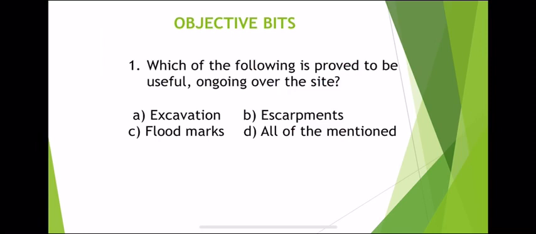Which of the following is proved to be useful on going over the site? Means, what are the useful things we are going to do in the site? Excavation. In the site we are going to excavate the soil. Escarpment means a long steep slope, especially one at the edge of a plateau or separating different areas of land at different heights. Means we are also doing escarpments. Flood marks to find out the water level in the particular ground, either it is in a saturated state or unsaturated state. We are doing all the things. Excavation, escarpments and flood marks are useful in the site. Means answer will be coming as all of the mentioned.